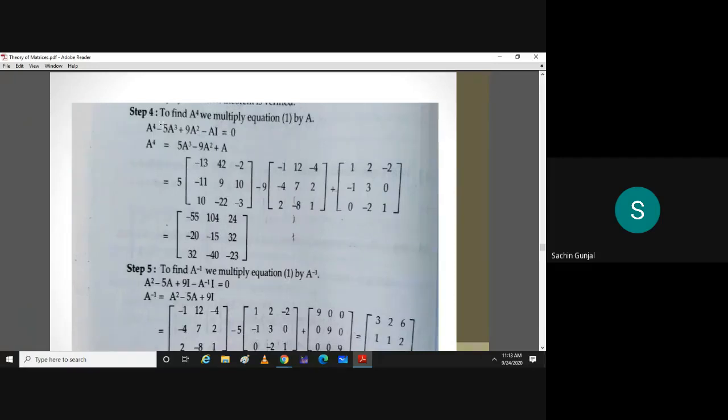Now take this to the right hand side, so that becomes A raised to 4 is equal to 5A cube minus 9A square plus A. Now see, they have directly put the value of A cube, but can you simplify it further?